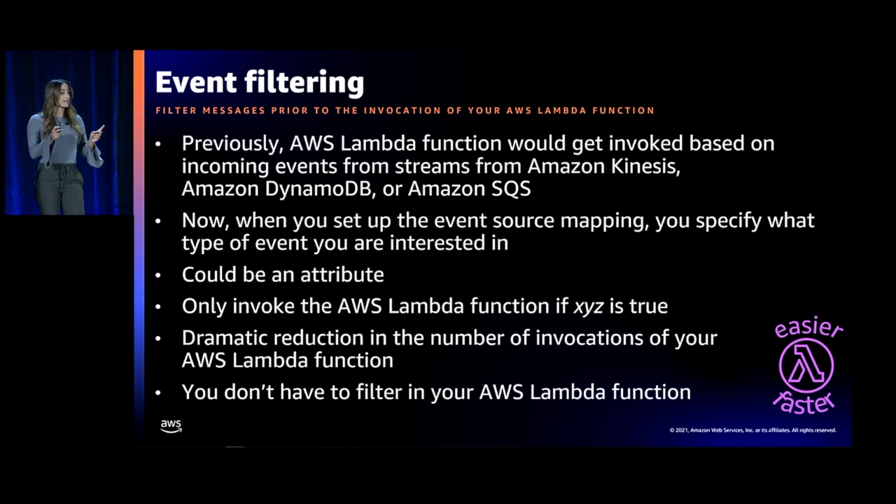Basically, you're saying, I only want this Lambda function to be invoked if XYZ is true. Only wake up if the specific thing in this event is true. This is going to cause a dramatic reduction in the number of invocations of your Lambda functions, and you don't have to have filtering logic in your Lambda function.